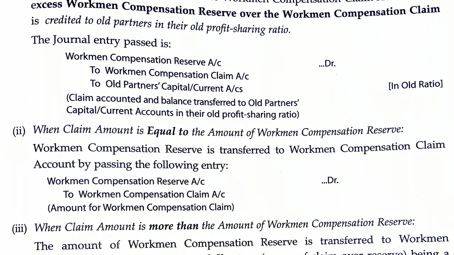Second condition, when the claim is equal to the amount of workmen compensation reserve. In this case, suppose the workmen compensation reserve is 1 lakh and the claim is also 1 lakh. In that case, partners will not get anything. So the entry will be workmen compensation reserve debited to workmen compensation claim account 1 lakh.